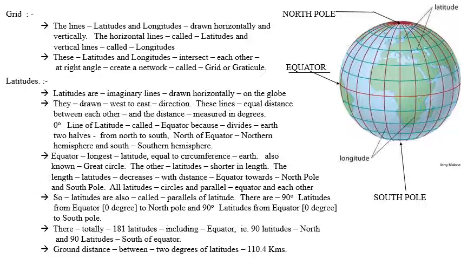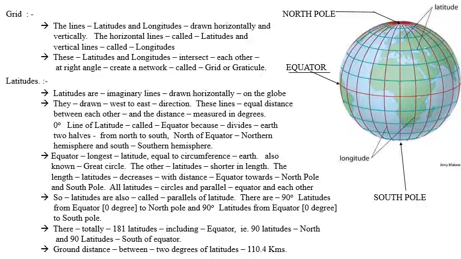The 0-degree line of latitude is called the equator because it divides the earth into two halves from north to south. The area towards the north of the equator, the 0-degree latitude, is called the northern hemisphere, and the area towards the south of the equator is called the southern hemisphere. Half sphere is called a hemisphere.